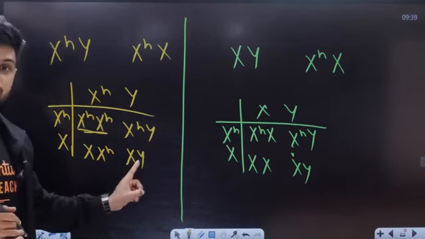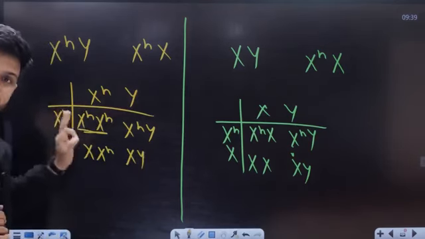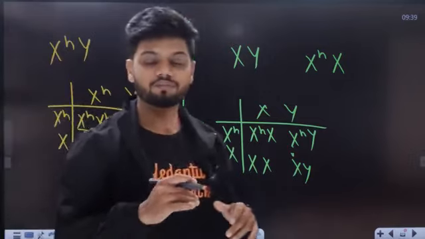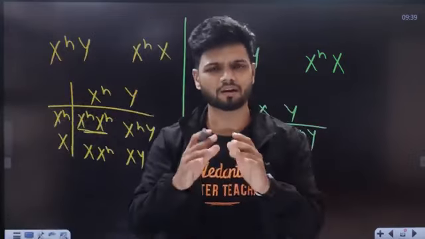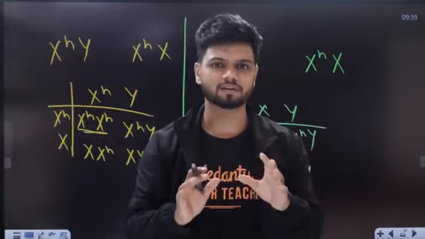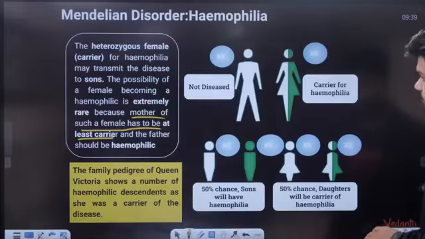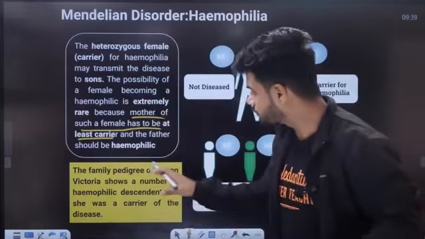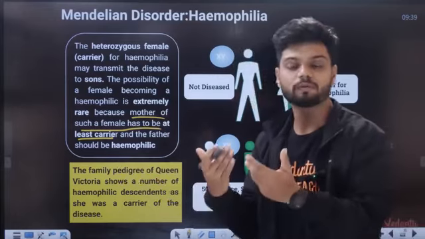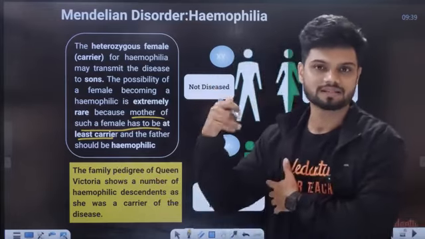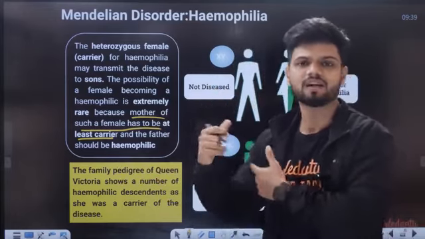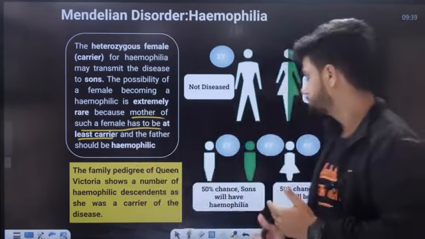The same concept also applies to color blindness. For a female to become color blind or hemophilic is very rare. Males are generally more affected here. Okay. See here, the family pedigree of Queen Victoria. That family has the disease, where males are generally more affected.